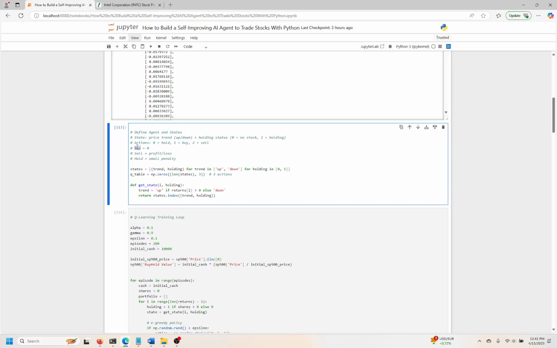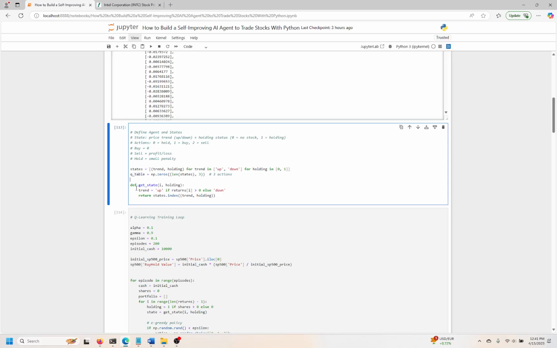But you always start basically at 0. So the agent will start at 0 too. Hopefully you make more and more intelligent decisions over time, and hopefully this agent does as well. Okay, so that is the setup here, and we're using this Q table to hold all our data here.